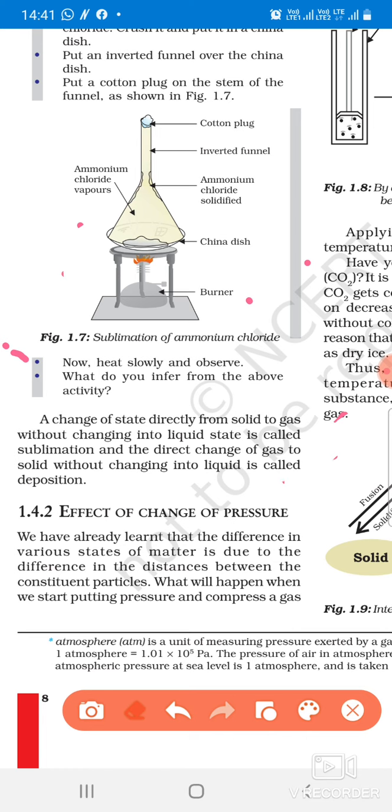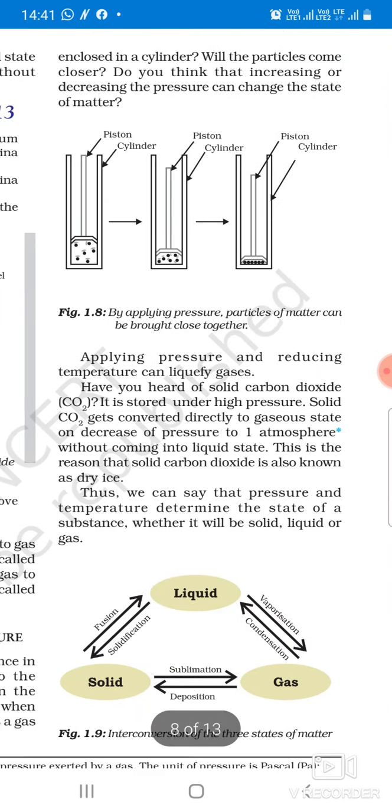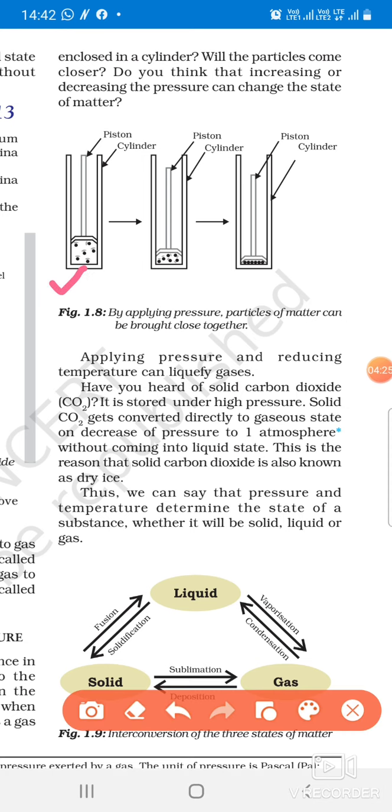So we can change the space between the particles by applying pressure. By applying pressure, particles of matter can be brought closer to each other. Here is a space between the particles of matter. When we apply force with the piston, the particles come close, and when we apply more pressure, they come even closer. It means that by increasing or decreasing pressure, we can also change the state of matter.